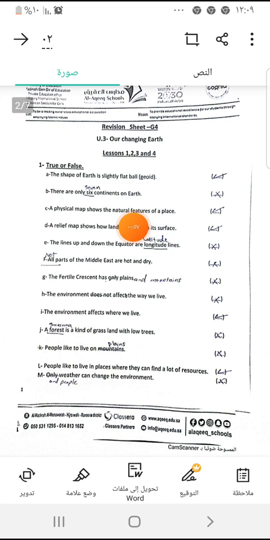the shape of the land, the desert, the mountains, the seas, the forests. These are the physical and the natural features of the place, and they can be shown only using a physical map. But the relief map shows how land is formed on its surface, usually by colors. The green color for the plains, and the brown color for the high places, and the white color for the highest places or the tops of the mountains that are covered in snow. E. The lines up and down the equator are longitude lines. No, they are latitude lines, and I'm going to explain them by shape now.